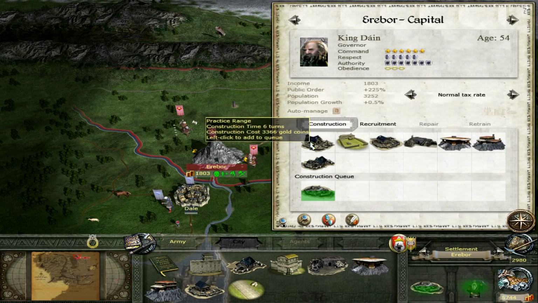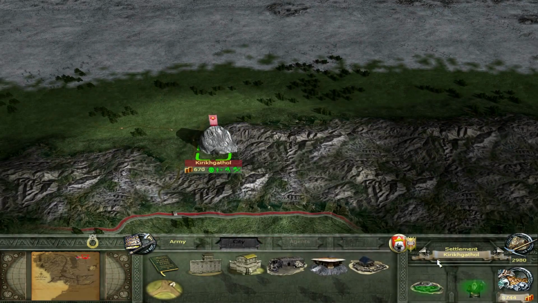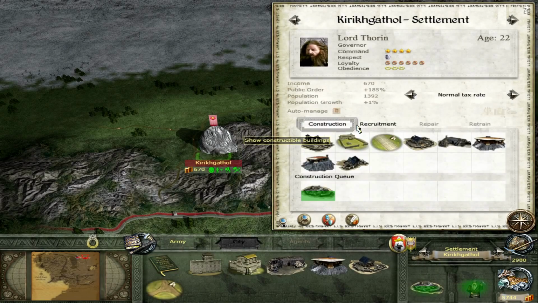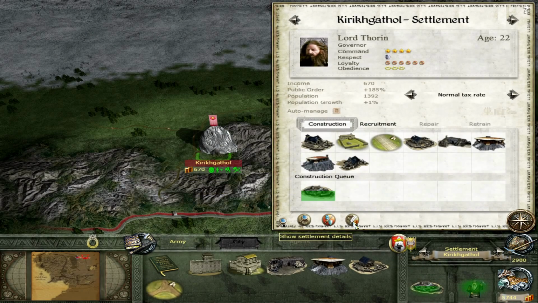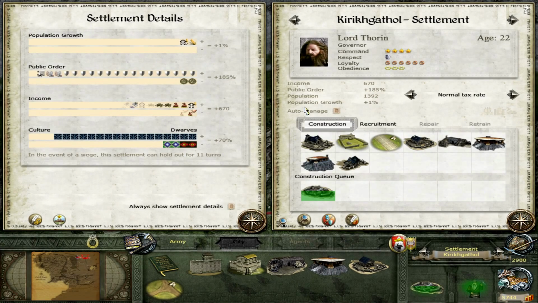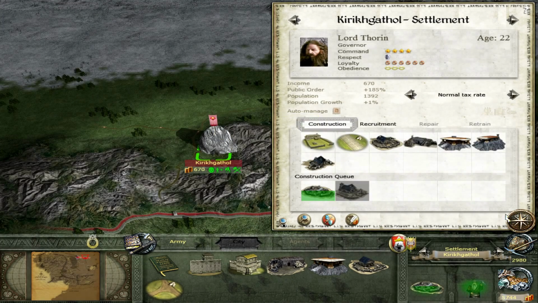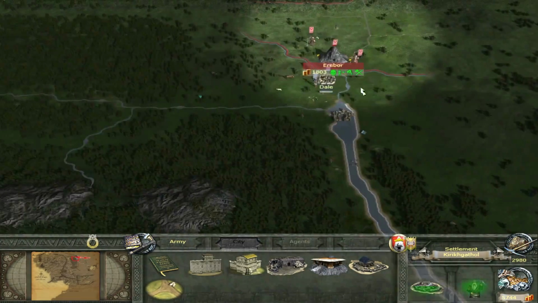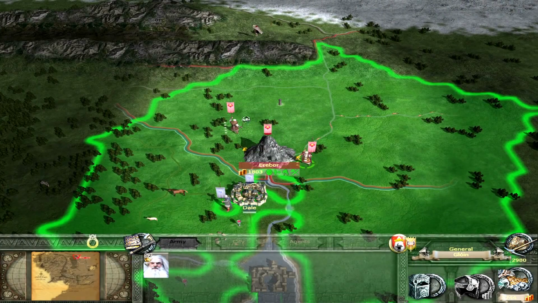So, more miners. I guess we should probably get that practice range going in there, because otherwise we can't recruit more troops. And it can take a long time to recruit all these guys, or more to become available. Our population not high enough. Reasonable population, we've got enough Dwarven culture. I'll probably put that practice range in as well, though, so that we can start getting more troop types. Aye, noble sire. It's not like we can recruit any mercenaries.